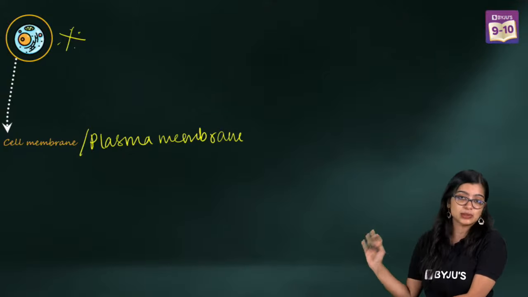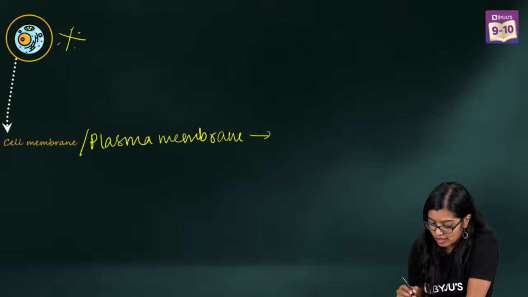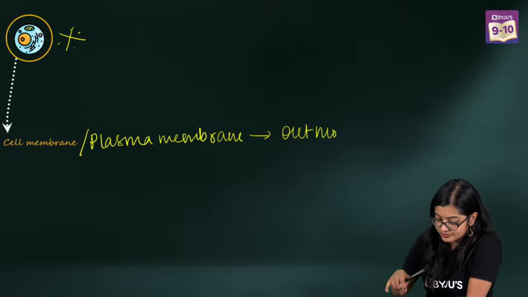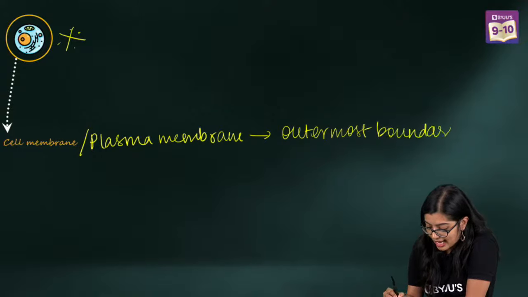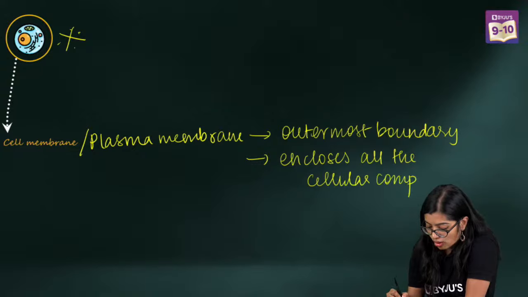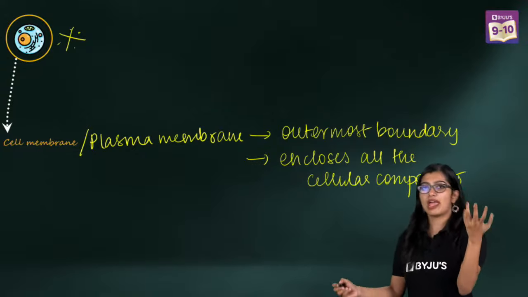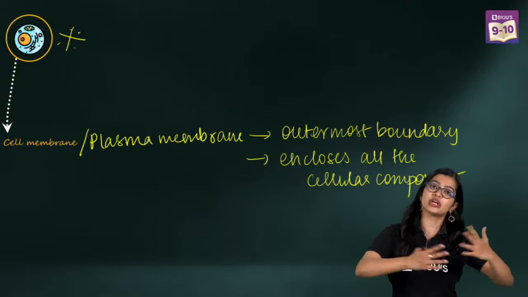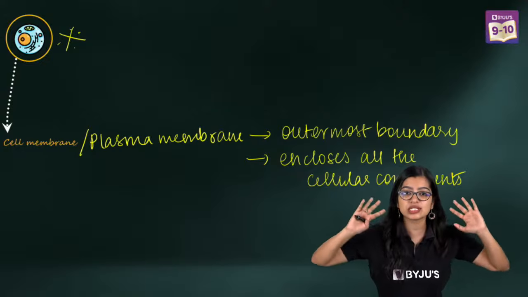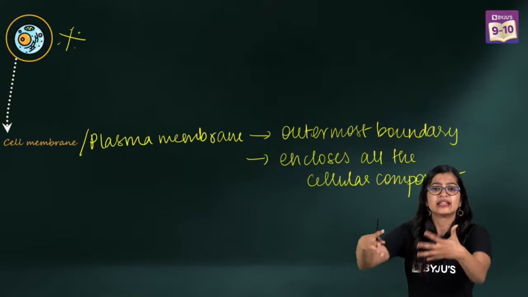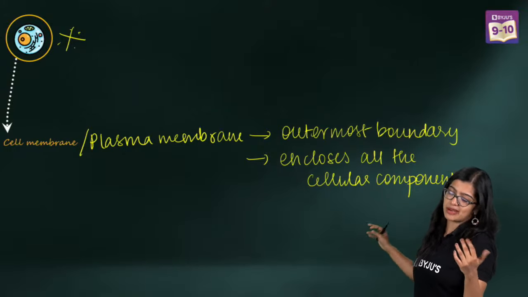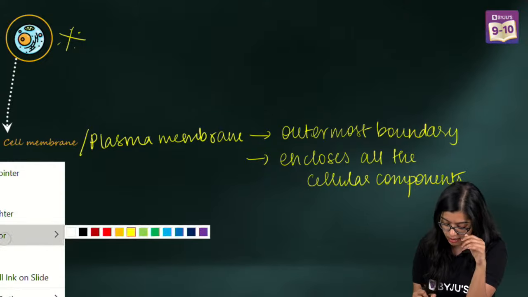This is also known as the plasma membrane, and this plasma membrane forms the outermost boundary. It acts as a boundary and encloses all the cellular components. Just like every house has walls, what is the job of the wall? It is to make sure that whatever is inside the house is kept there. Which is why we have the cell membrane, which acts as a boundary that encloses everything.